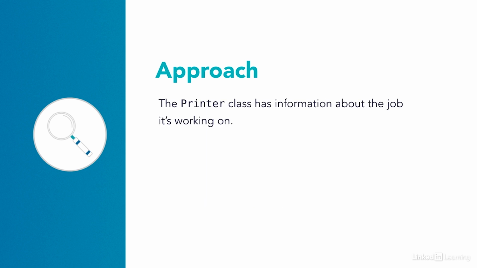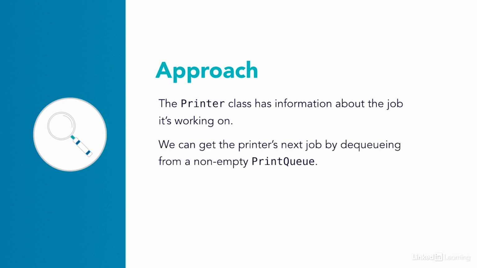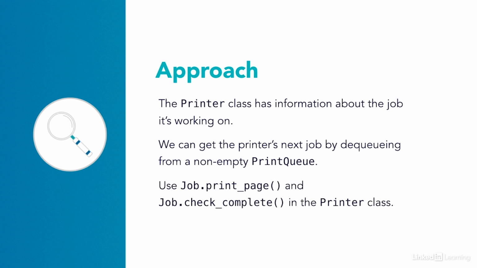As for the printer class, I knew it should carry information about the job that it was working on. I also knew that I was going to have to figure out how to make the classes talk to each other, because the printer needed to get the next job by dequeuing from a non-empty printQueue object. Another example of how I needed to get the classes to talk to each other was that I knew I would need to use job.printPage and job.checkComplete within my printer class. Let's take a look at the code I wrote to make all of this happen.